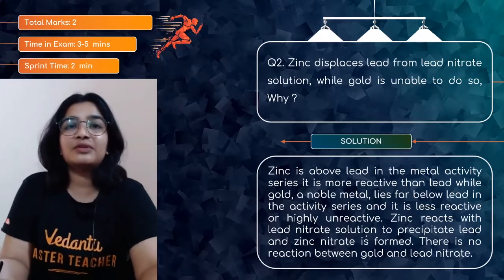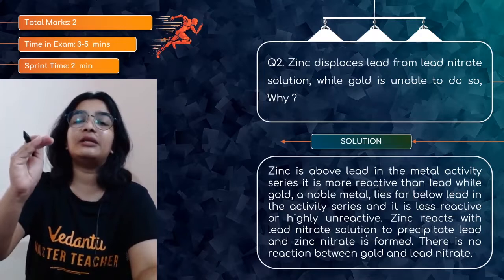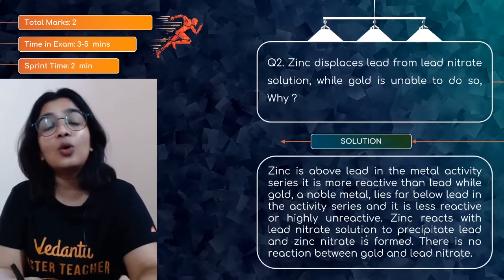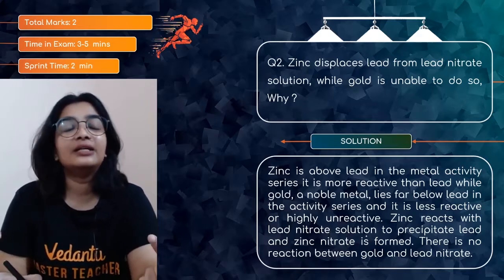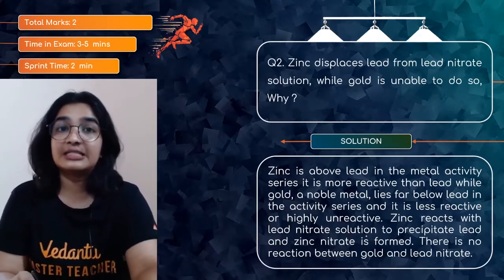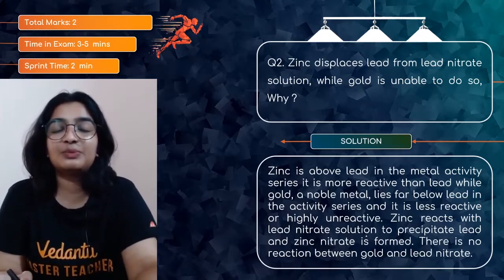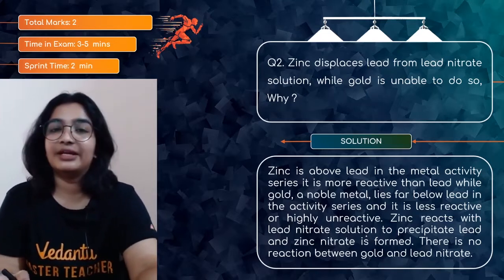We know in a displacement reaction, a more reactive element displaces the less reactive one from its solution. Here gold is less reactive than lead, so it is not possible, whereas zinc is very reactive compared to lead, so it can easily displace lead from lead nitrate solution.